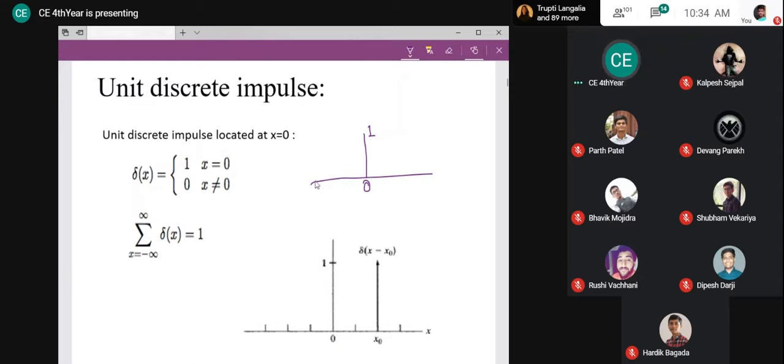Here the value is 0, then after some time at this location the value is 0, at this location 0, 0. Here it is 1, again 0, 0, 0 all the time, right?